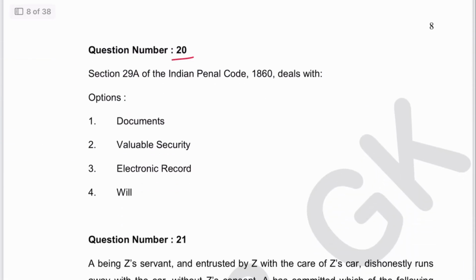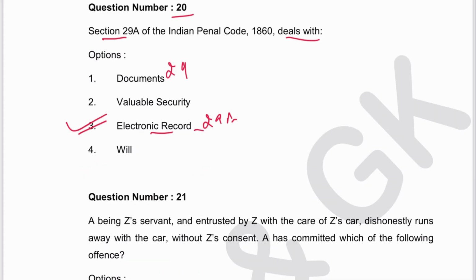Next is 20. Section 29A deals with 29, which is document. Electronic record is 29A. So 3 is the answer. Variable security is 30, will is 31. Now the definition has been changed obviously.